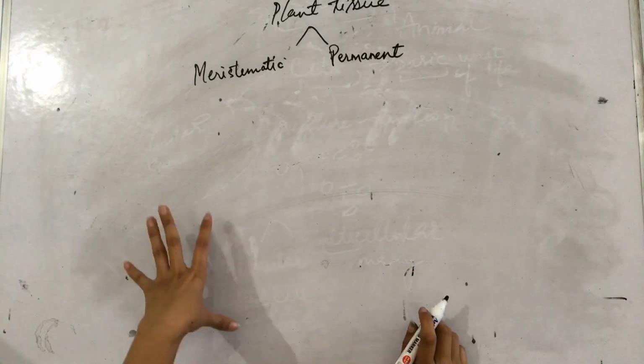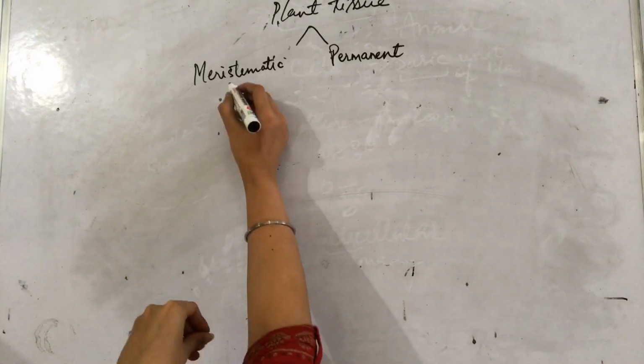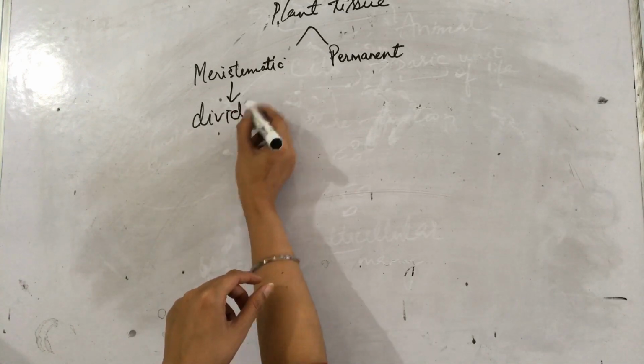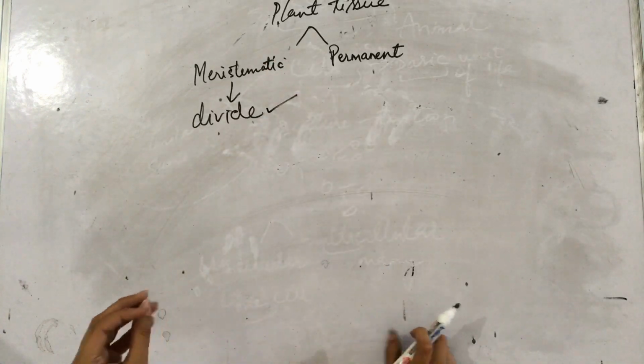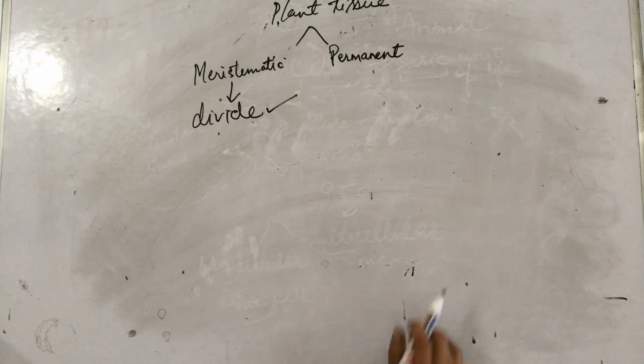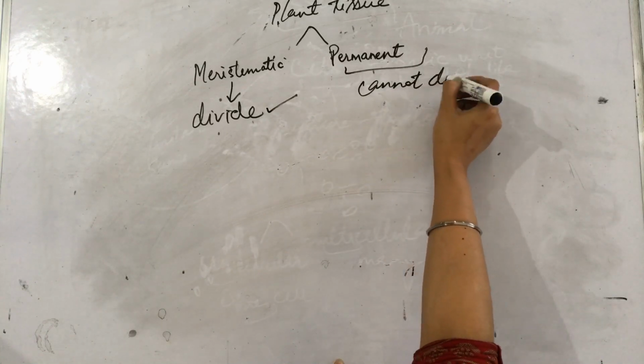Meristematic tissue is that the cells of which can divide continuously. The cells of the meristematic tissue, they divide continuously. On the other hand, the cells of the permanent tissue cannot divide.